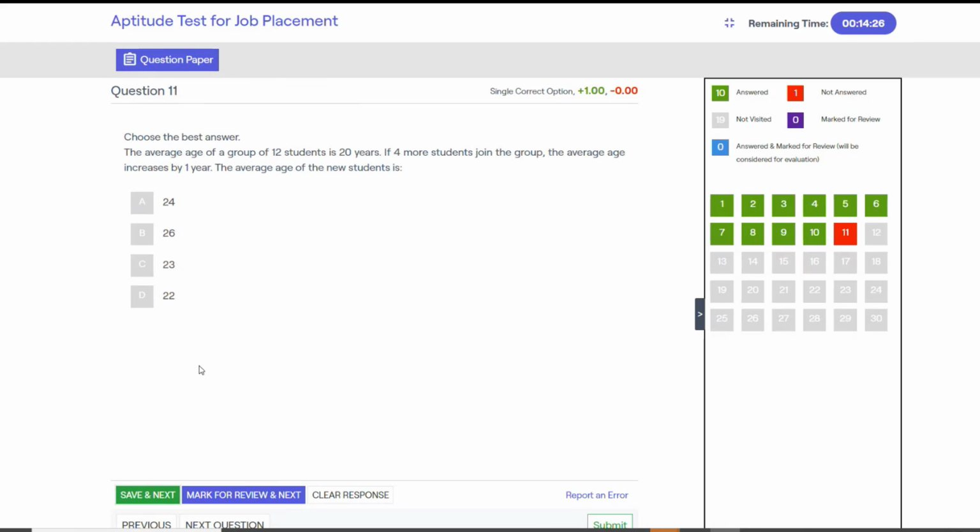Next, choose the best answer. The average age of a group of 12 students is 20 years. If 4 more students join the group, the average age increases by 1 year. The average age of the new students is. Let me show you a shortcut.